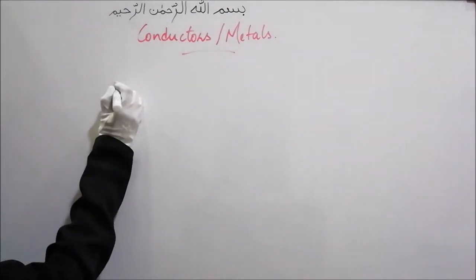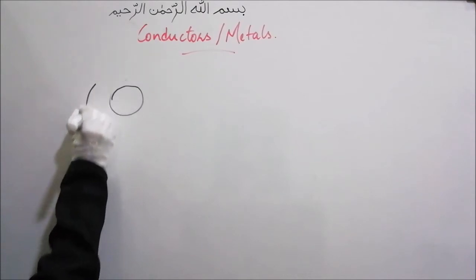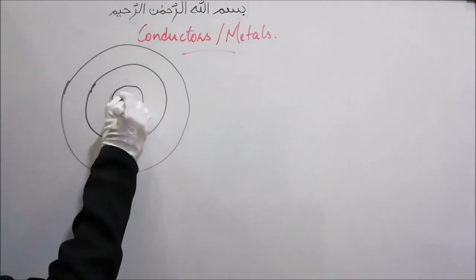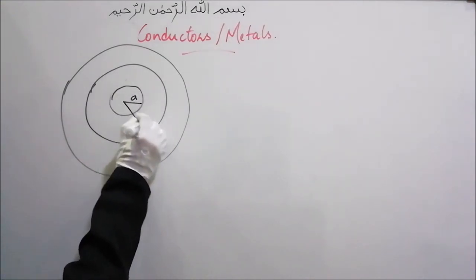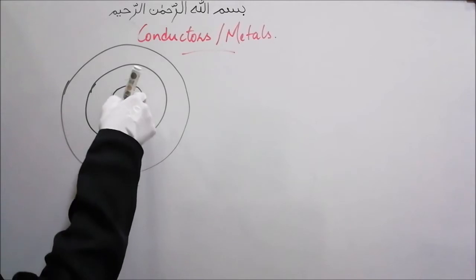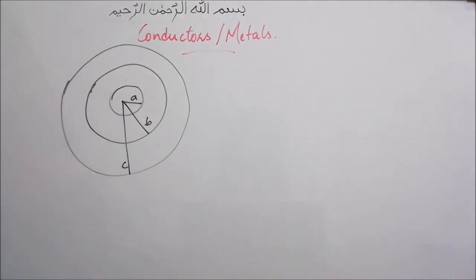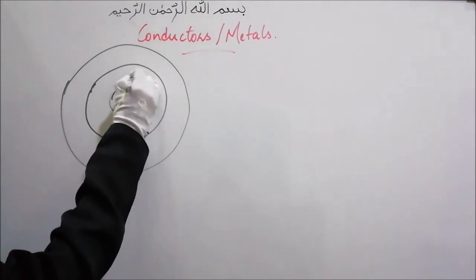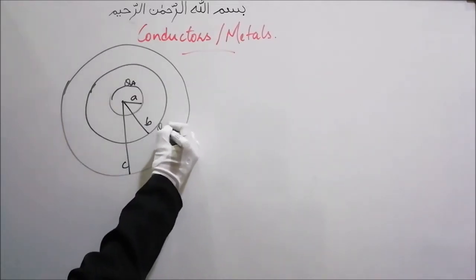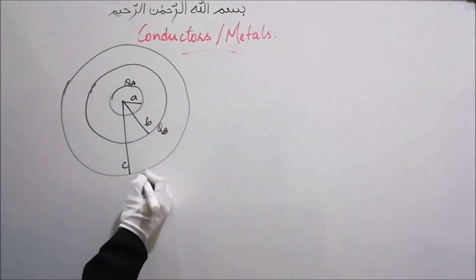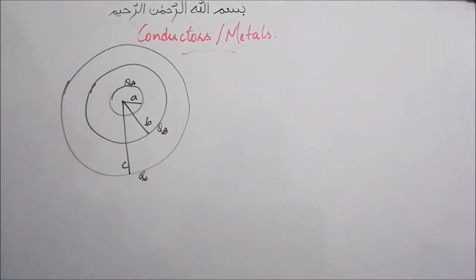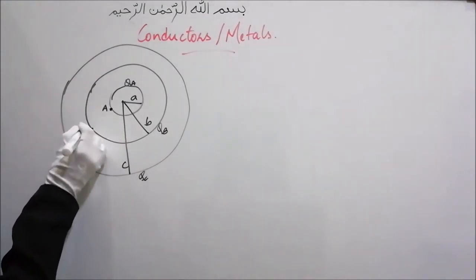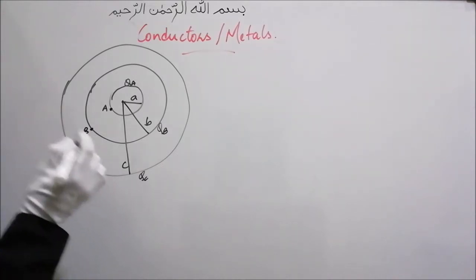Now let's say we have three conducting spherical shells: 1, 2, and this is the third one. This radius is A, this radius is B, and this radius is C. These are conducting spherical shells. Let the total charge residing on this surface be QA, the total charge on this surface be QB, and the total charge on this outer surface be QC. So how do we find the potential at points A, B and C?